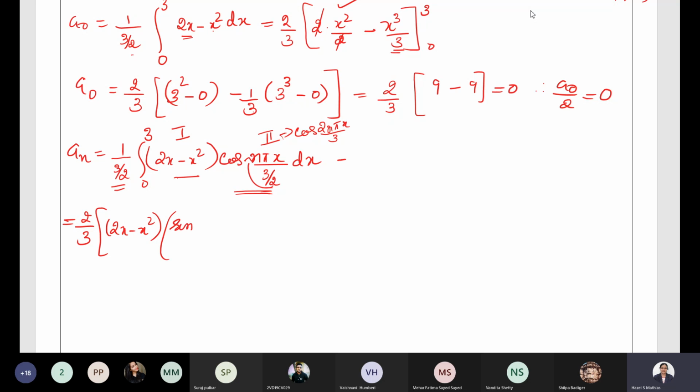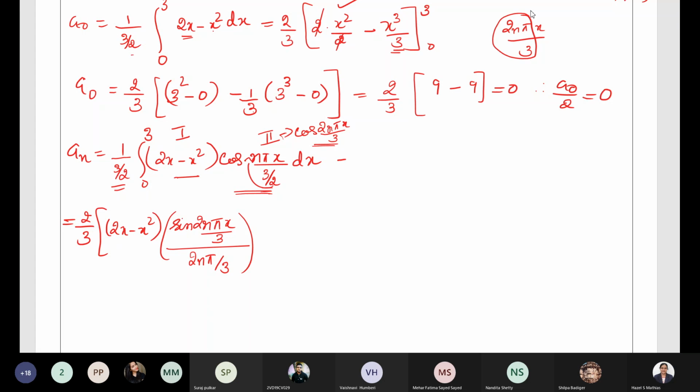Integration of cos is sine. Sine 2n pi x by 3 divided by the constant term in 2n pi x by 3. What is the constant term? 2n pi by 3. So you have to divide by that term, 2n pi by 3. I hope this is clear to everybody.